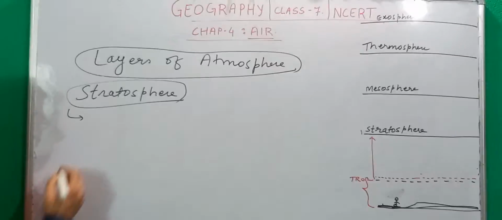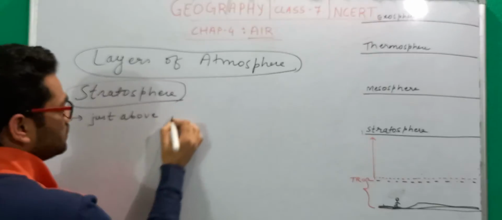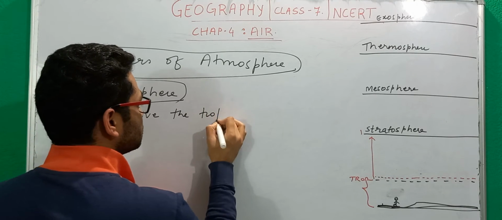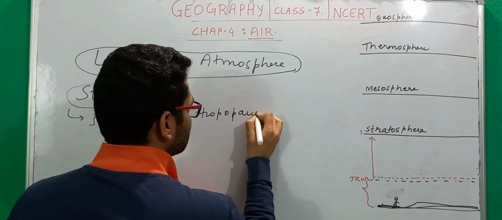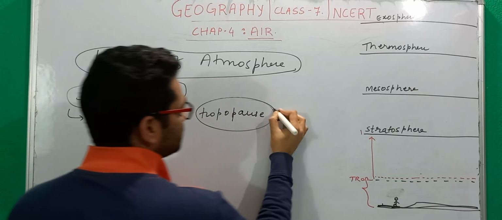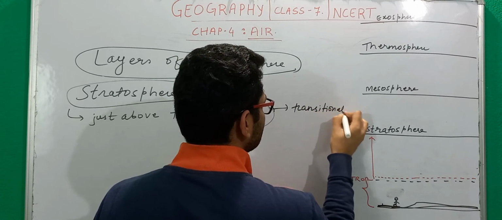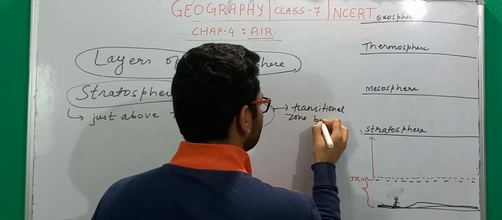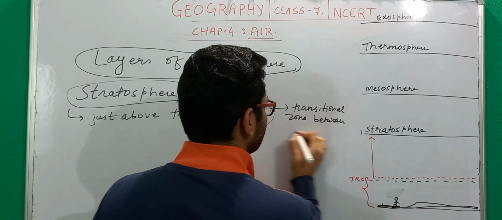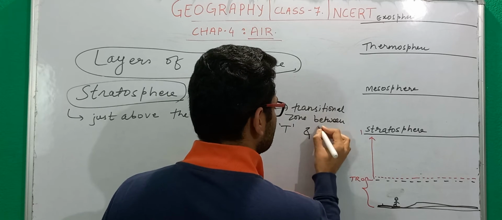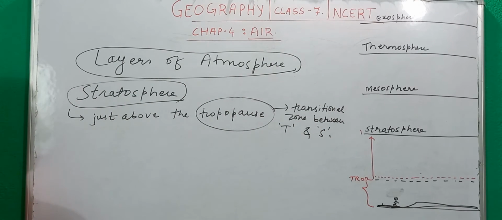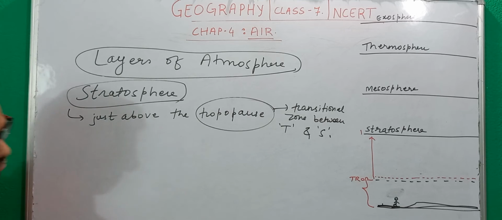Now start with stratosphere. This stratosphere is something that is just above the tropopause. And we already have dealt with this, a transitional zone between troposphere and stratosphere, right? So this is just above the tropopause.